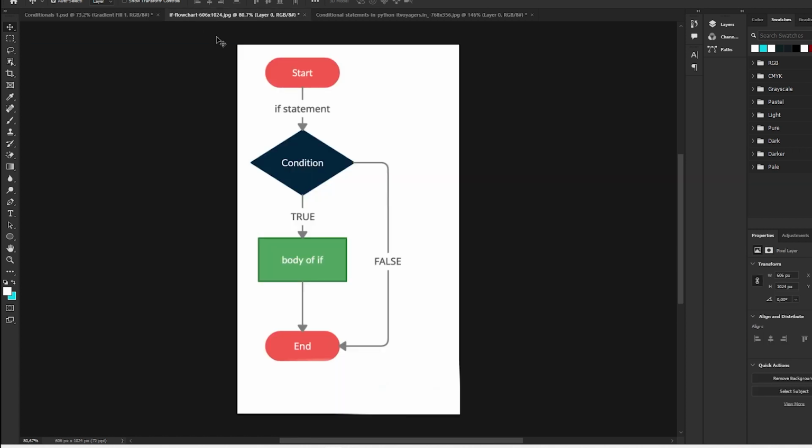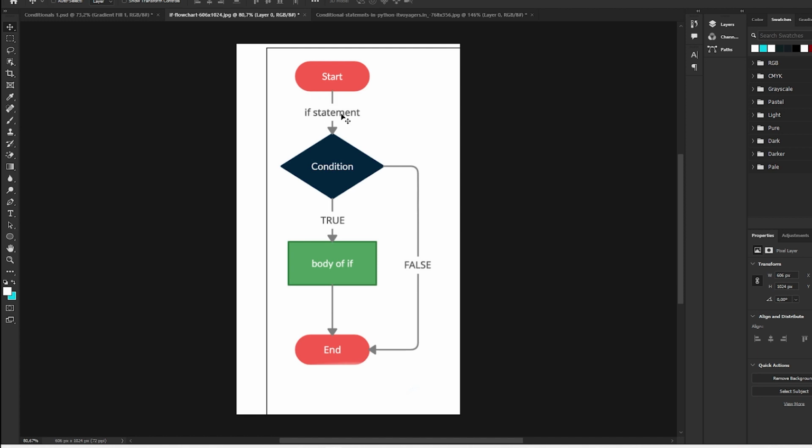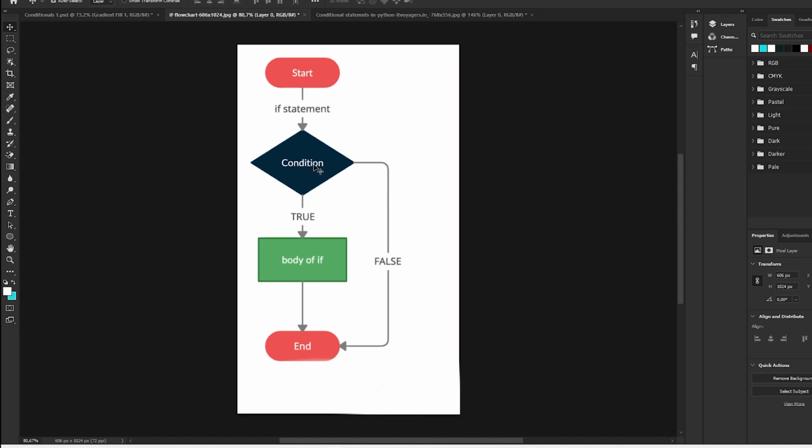And in the next chart, I have this diagram, which is illustrating what is actually happening. From start, we have an if statement, and from there we have a condition. When the condition is met or not met, that's when we have either a true or a false.